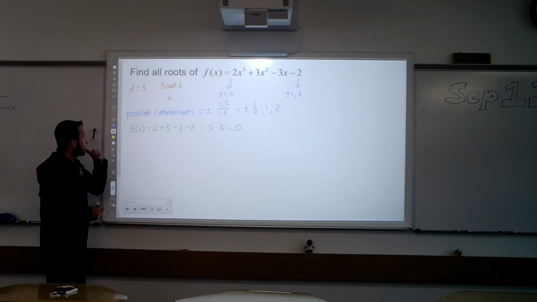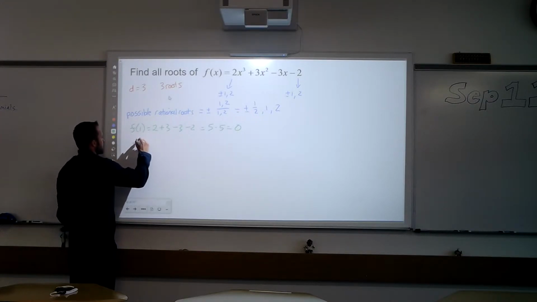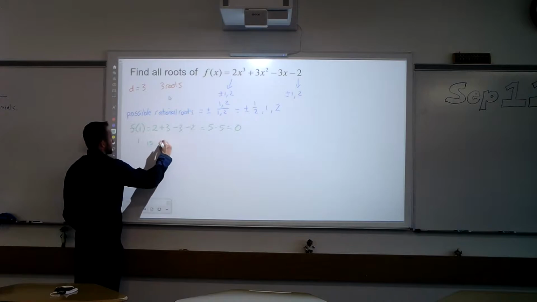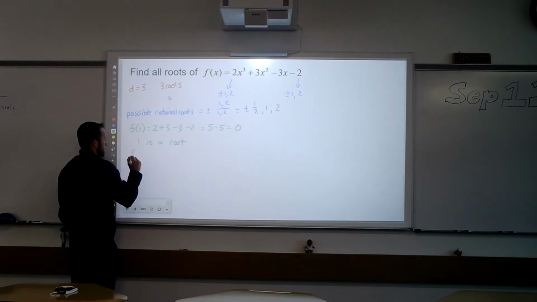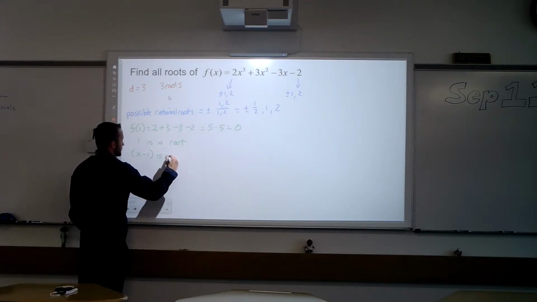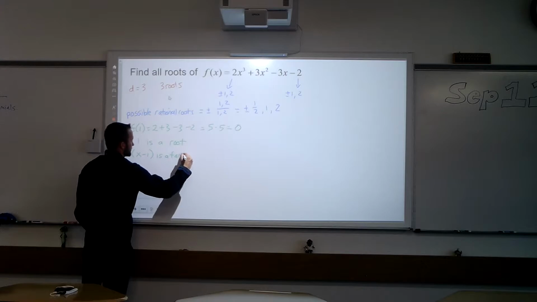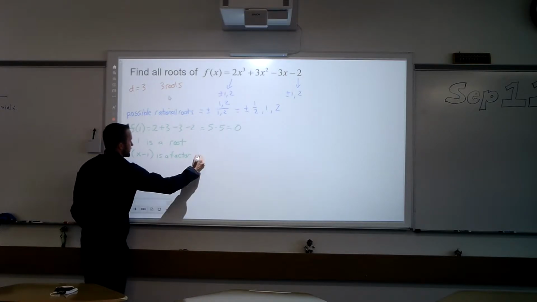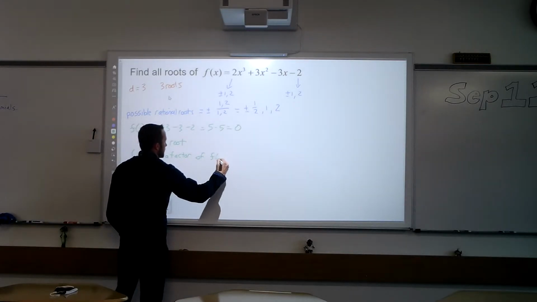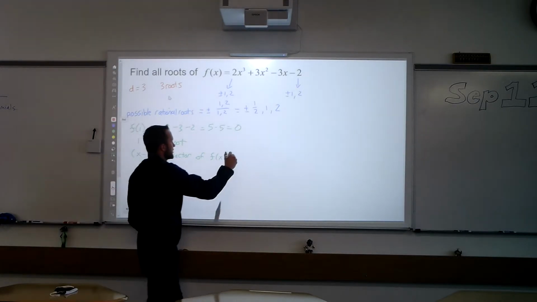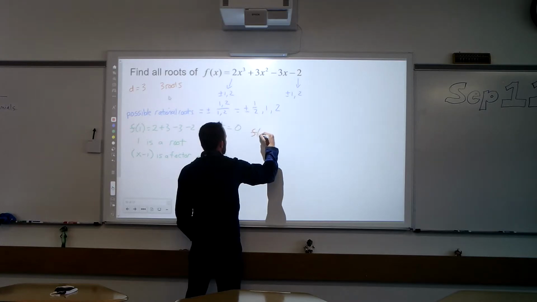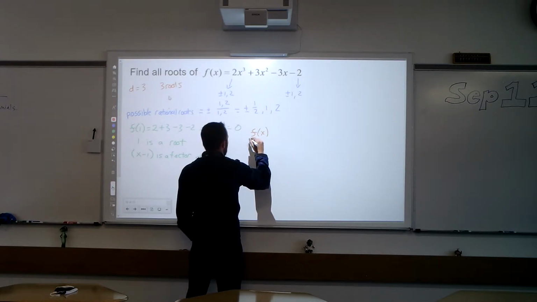So now, what does that tell me? That tells me that 1 is a root. We have 3 roots and 1 worked. Nice. Now, it also tells me that x minus 1 is a factor of f of x. So what we're going to do is we're going to take f of x, and we're going to divide it by x minus 1.